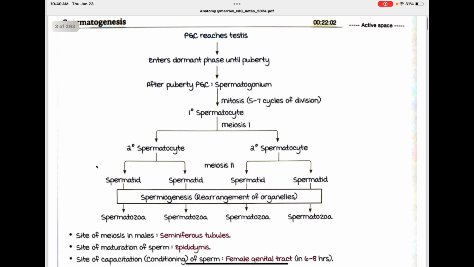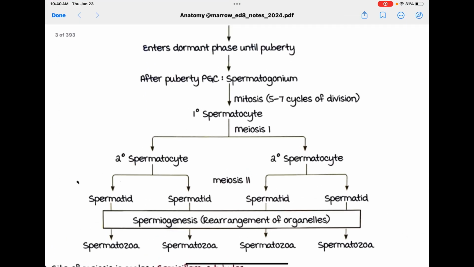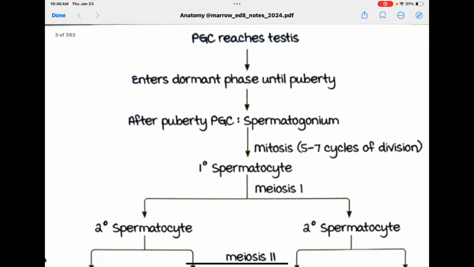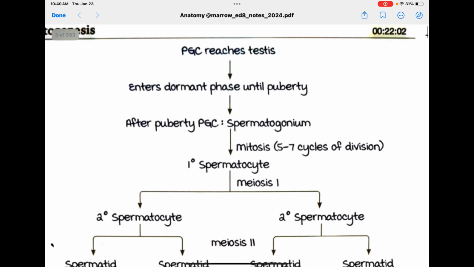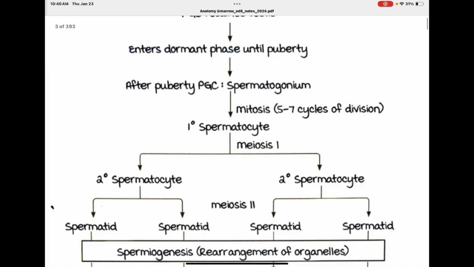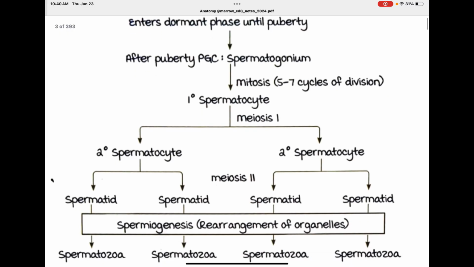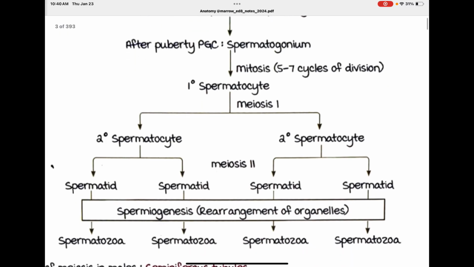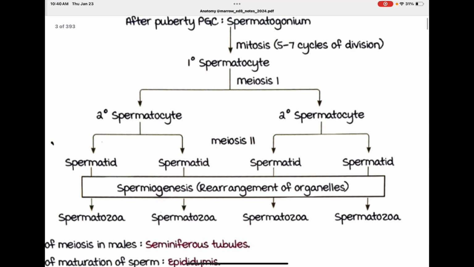Spermatogenesis: primordial germ cells reach the testis and enter a dormant phase until puberty. After puberty, they are known as spermatogonia, and undergo mitosis, 5 to 7 cycles of division, to form primary spermatocytes, which undergo meiosis 1 to make secondary spermatocytes.